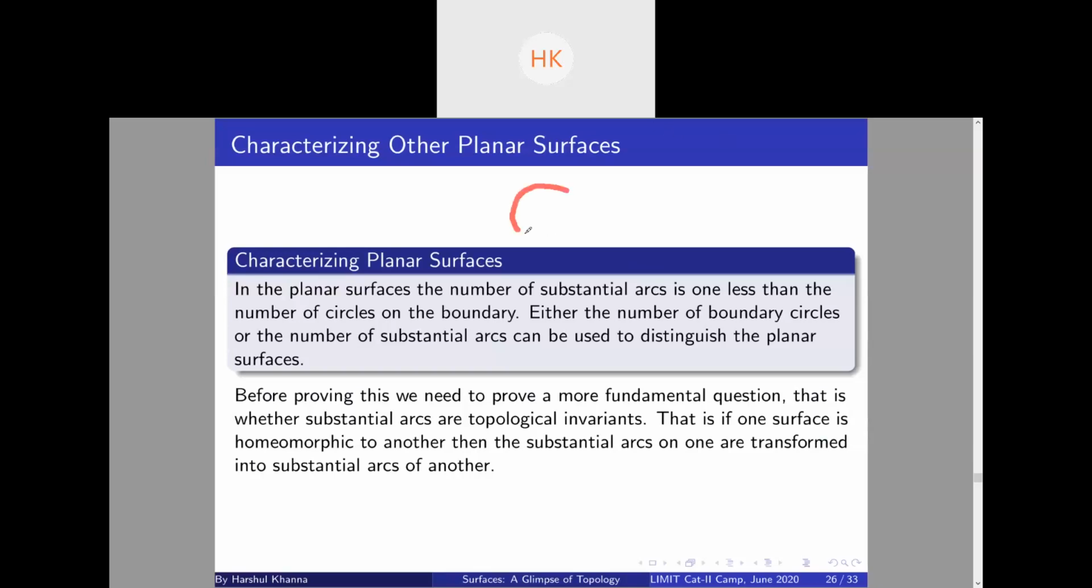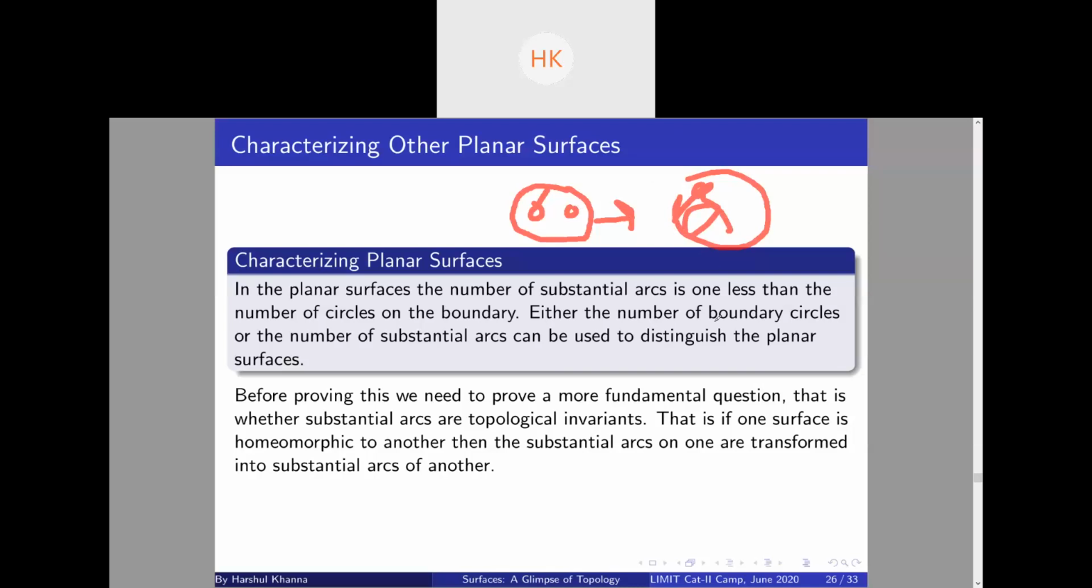That is, suppose you take a surface with any number of holes and you disconnect different substantial arcs from them, and suppose we continuously deform this into another surface. Then are the substantial arcs from the first surface continuously deformed into the other one?